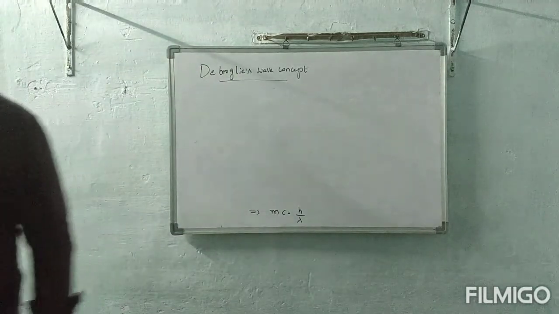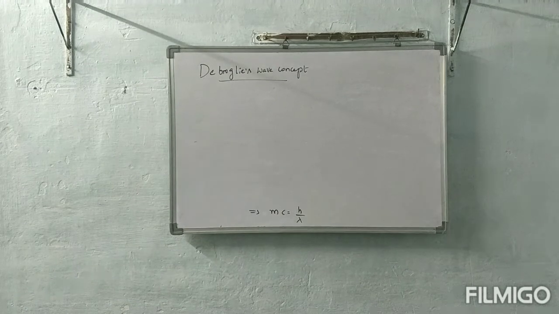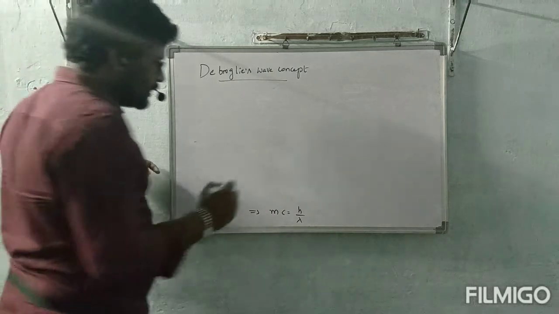We have mc is equal to h by lambda. I am going to continue this one.